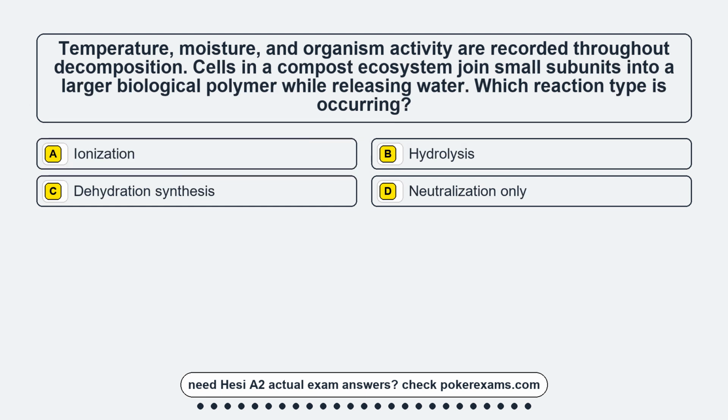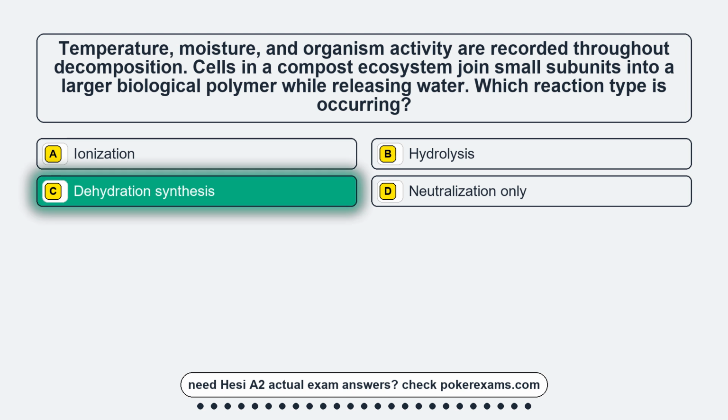Question 5. Temperature, moisture, and organism activity are recorded throughout decomposition. Cells in a compost ecosystem join small subunits into a larger biological polymer while releasing water. Which reaction type is occurring? Option A. Ionization. Option B. Hydrolysis. Option C. Dehydration synthesis. Option D. Neutralization only. The correct answer is option C.